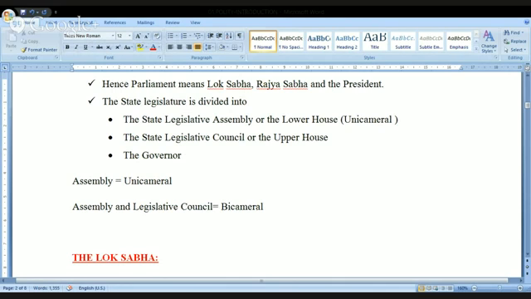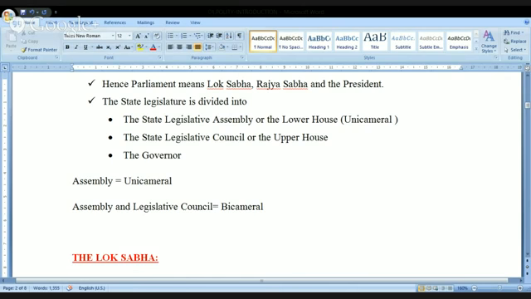Now, kindly remember, I would like to tell you one point. If it is a state, there is a state legislative assembly. And there is a procedure that is mentioned within the Constitution. You may go ahead and create something called the other house, that is called a state legislative council. In any state, if I have two houses, the legislative council is called the upper house.